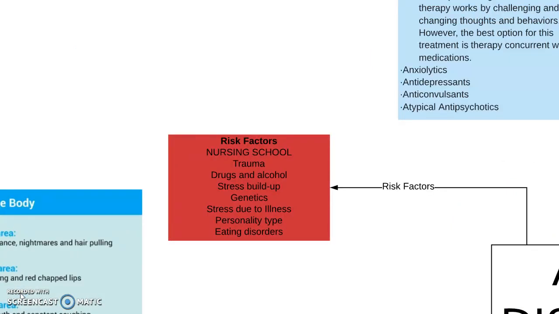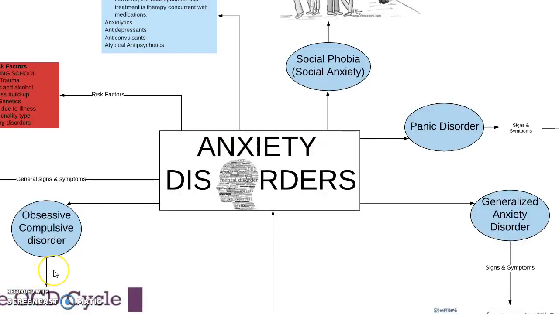Risk factors for anxiety disorders include definitely nursing school, trauma, drugs and alcohol, stress buildup, genetics, stress due to illness, personality types, and eating disorders. The major types of anxiety disorders are obsessive-compulsive disorder, social phobia or social anxiety, panic disorder, and generalized anxiety disorder.